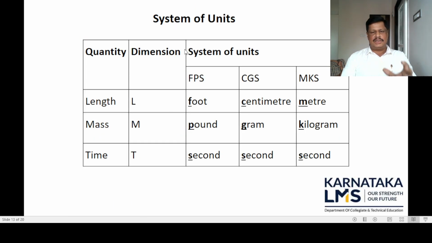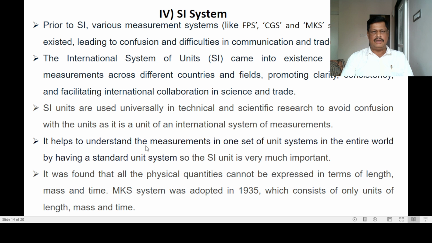So, the system of units are given in the table: FPS, CGS and MKS. According to FPS, foot, pound, second are the fundamental units of length, mass and time. According to CGS system, centimeter, gram and second are the fundamental units of length, mass and time. According to MKS system, meter, kilogram and second are the fundamental units of length, mass and time. And the dimensions are length L, mass M and time T.